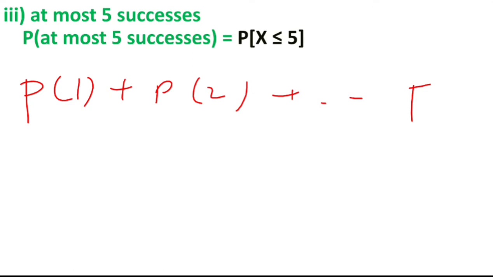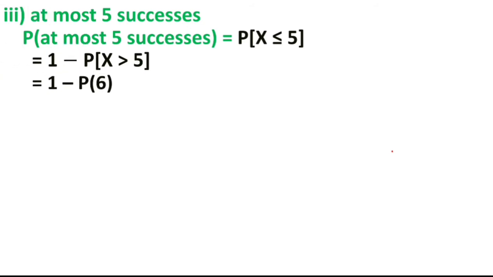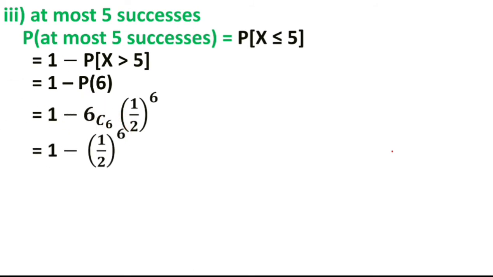Better you convert it into 1 minus form, that is P(x ≤ 5) is nothing but 1 minus P(x > 5), that is 1 minus P6. You have to find out only one value, P6. What is P6? 6C6 into (1/2)^6, that is 1 minus 6C6 into (1/2)^6. What is 6C6? It becomes 1. So 1 minus 1 into 1/64. After simplifying you will get 63/64.